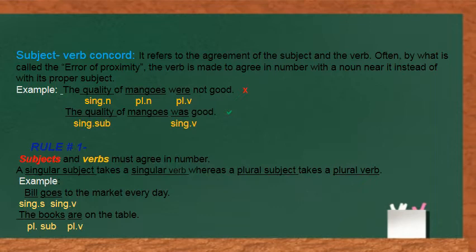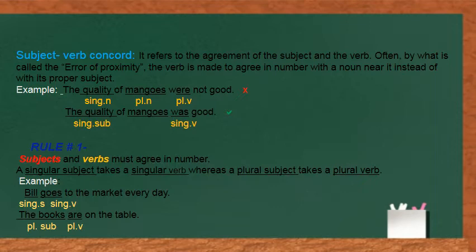Sometimes in a sentence, we get a subject which is a phrase consisting of more than one noun. Like in the example, the quality of mangoes were not good. Here in the sentence, we have two nouns. One is quality and another one is mangoes, where mangoes is a plural noun and quality is a singular noun.